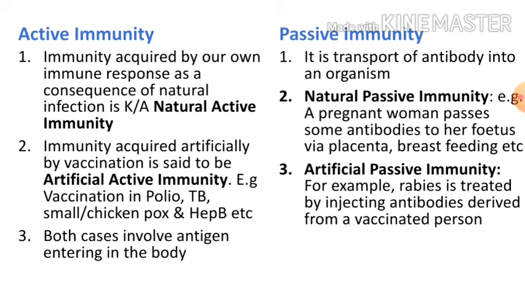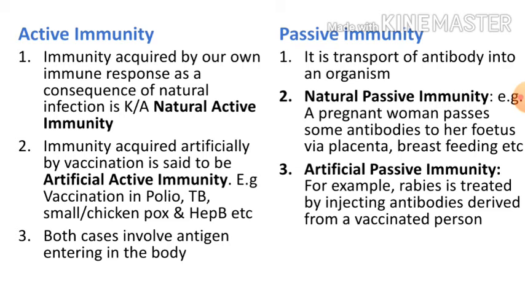Now, there are two types of immunity: active immunity and passive immunity. Active immunity again is categorized into two: natural active immunity and artificial active immunity.